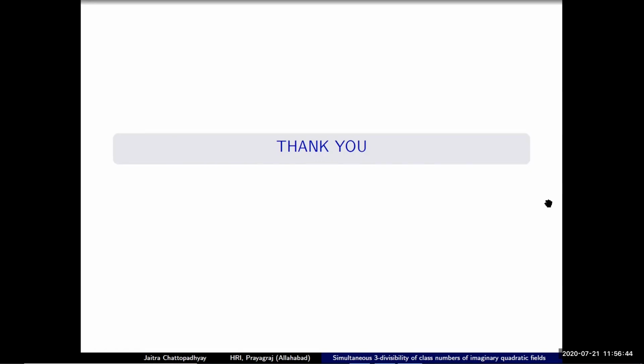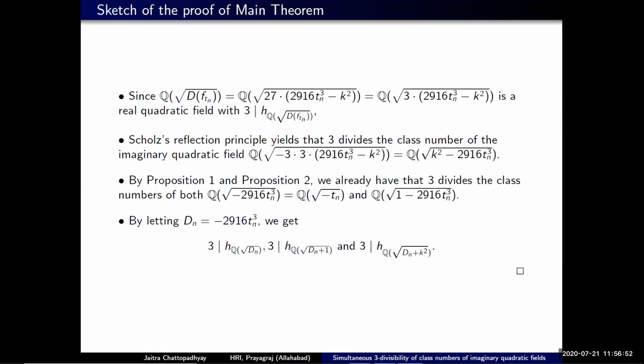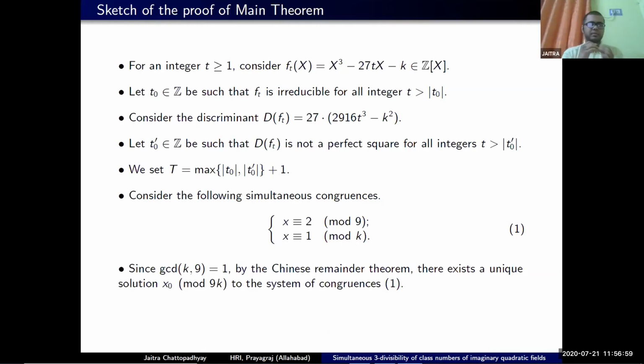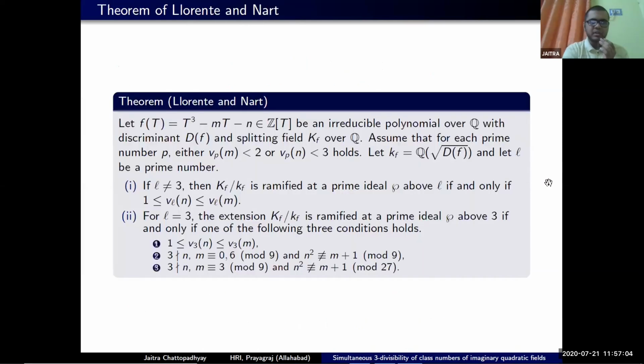What was the motivation behind considering the polynomial f_t(x), x cube minus 27tx? Why did you choose that to begin with? Okay, if we look at the result by Lorentz and Natt that I have mentioned, this result tells you the conditions on the coefficients of the cubic polynomial so that the splitting field is unramified over the quadratic subfield.